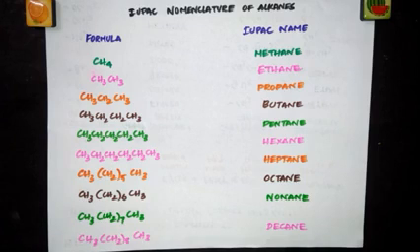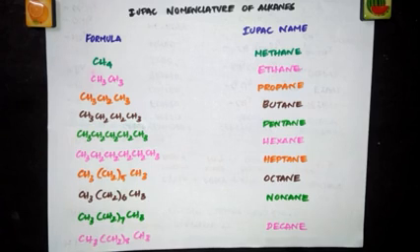What are hydrocarbons? Organic compounds containing only carbon and hydrogen are called hydrocarbons. If the carbon in that hydrocarbon is bonded to another carbon only by a single bond, then we call that hydrocarbon a saturated hydrocarbon. And these hydrocarbons may be either cyclic or acyclic, which means open chain. In the IUPAC system, saturated acyclic hydrocarbons are called alkanes.